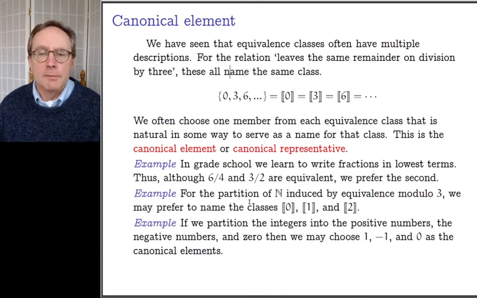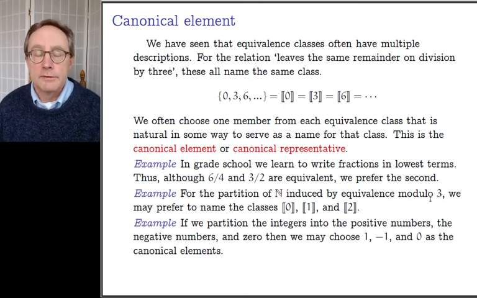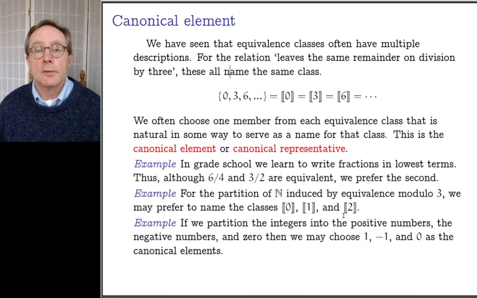Just the picture, I'm not going to skip back to it because I've already skipped to it 3 times. For the partition of the natural numbers induced by equivalence modulo 3, what's the remainder on division by 3, we might prefer to name the classes as 0, 1, and 2. I could name them 6, 1, and 2, but there's something more natural about 0, 1, and 2, and it's just a convention, but it's a very useful convention.